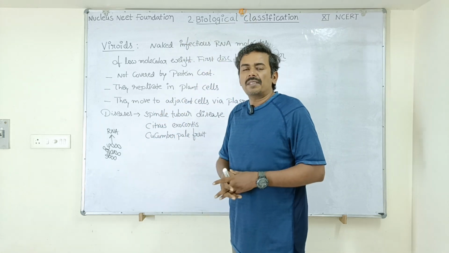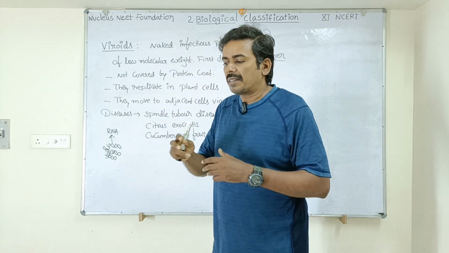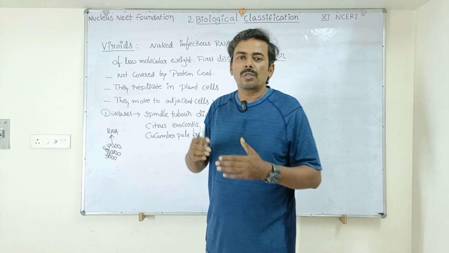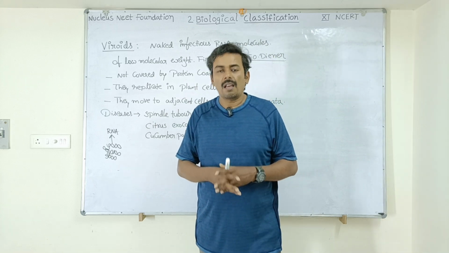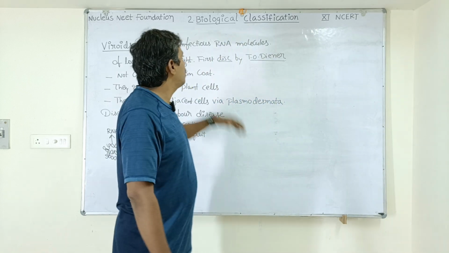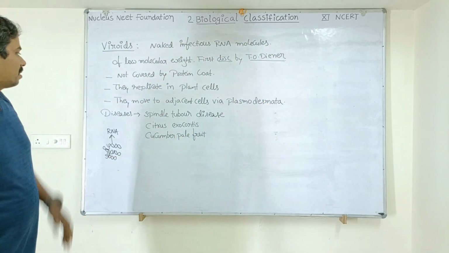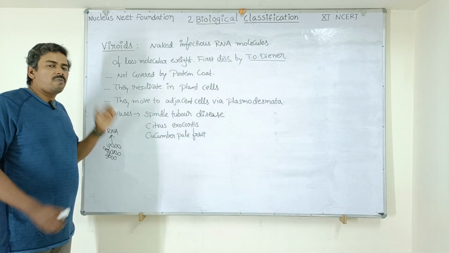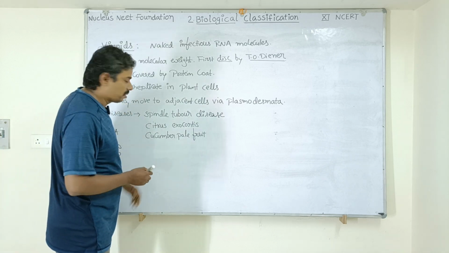Scientists believe that these viroids get transmitted from one plant to another through insects and also by use of contaminated agricultural implements. Mainly these viroids cause plant diseases. What are the different types of plant diseases caused by viroids?